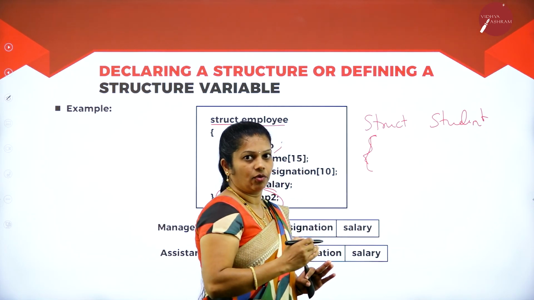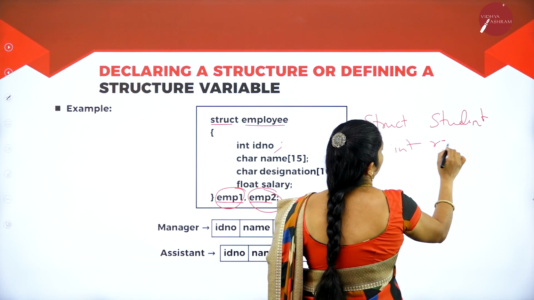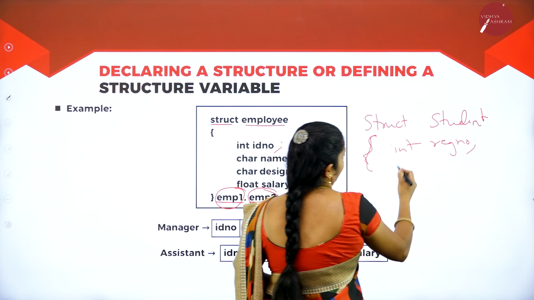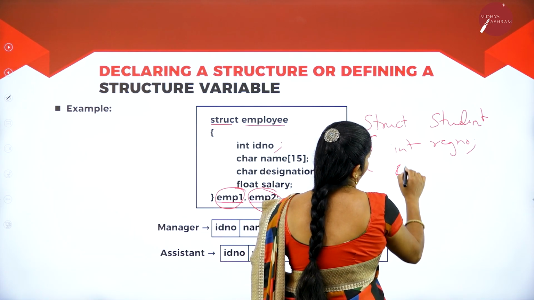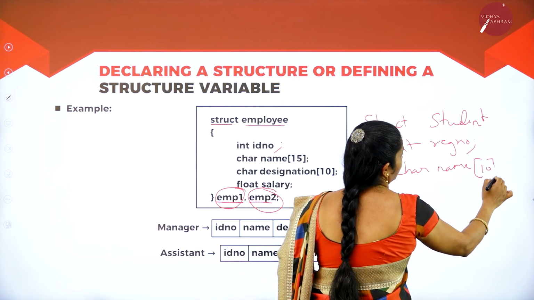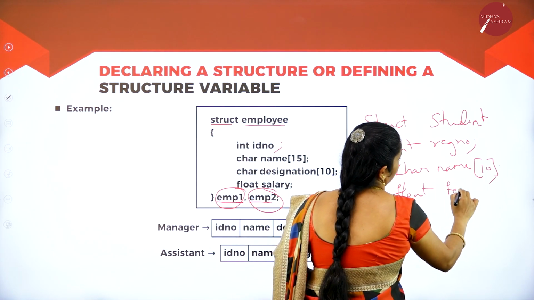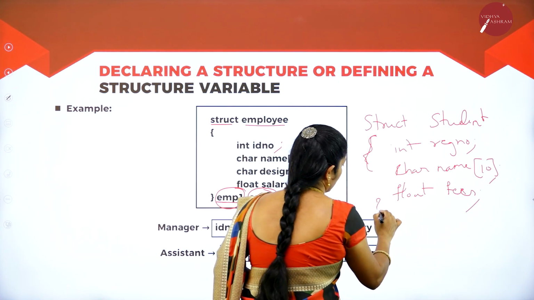Inside the curly bracket, we will declare the data members, that is int register number, then next, name of type character. Inside the bracket, however many characters you want, you can give. Then fees of type float. Then we close the bracket.